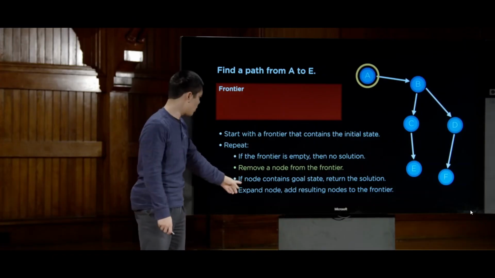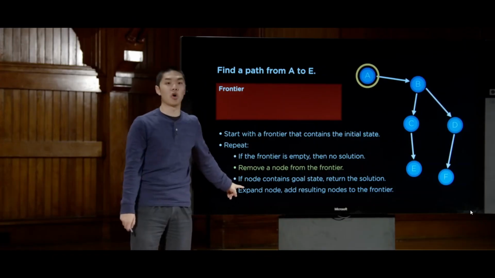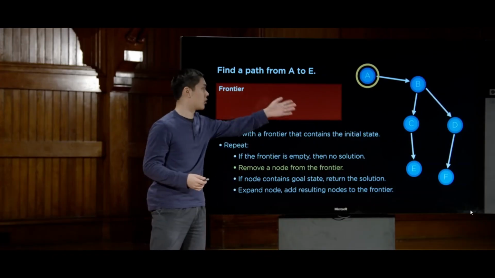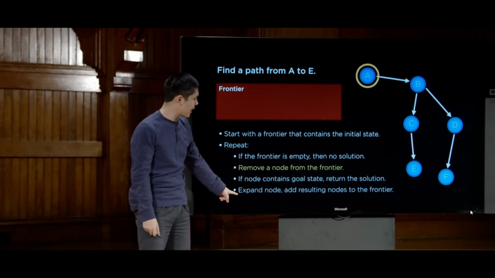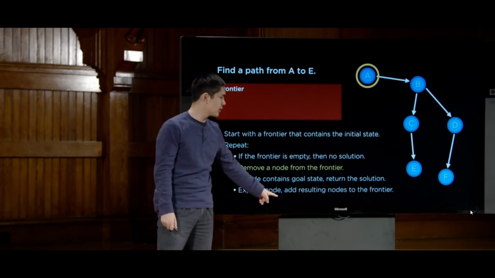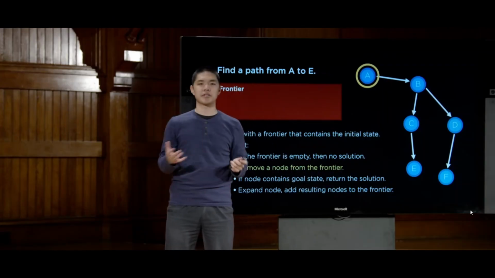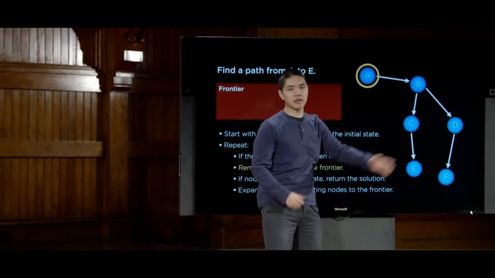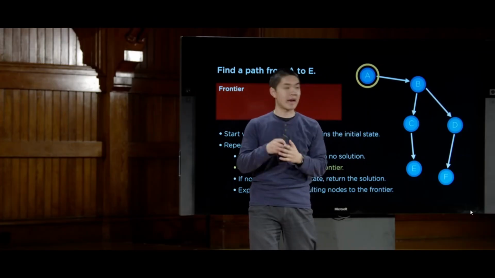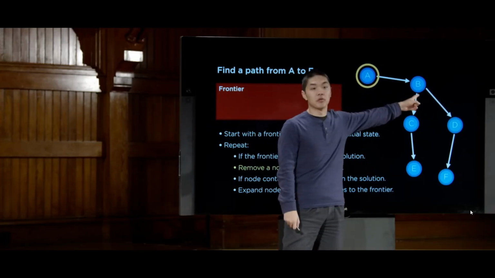We follow the next step. We ask ourselves, is this node the goal? No, it's not. A is not the goal. E is the goal. So we don't return the solution. So instead, we go to this last step, expand the node, and add the resulting nodes to the frontier. What does that mean? Well, it means take this state A and consider where we could get to next. And after A, what we could get to next is only B.